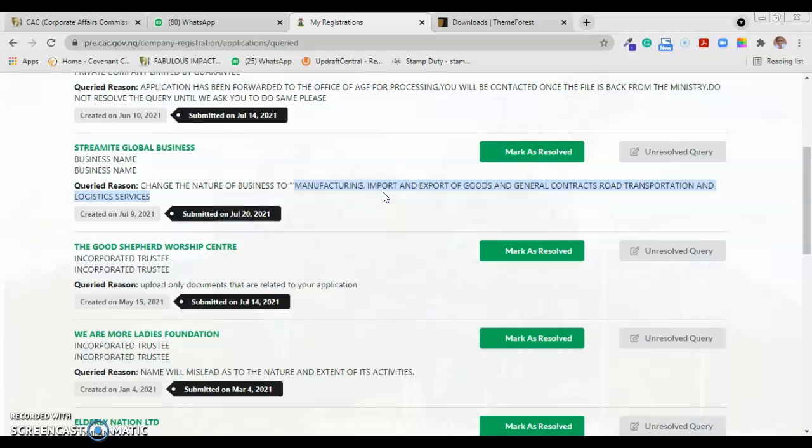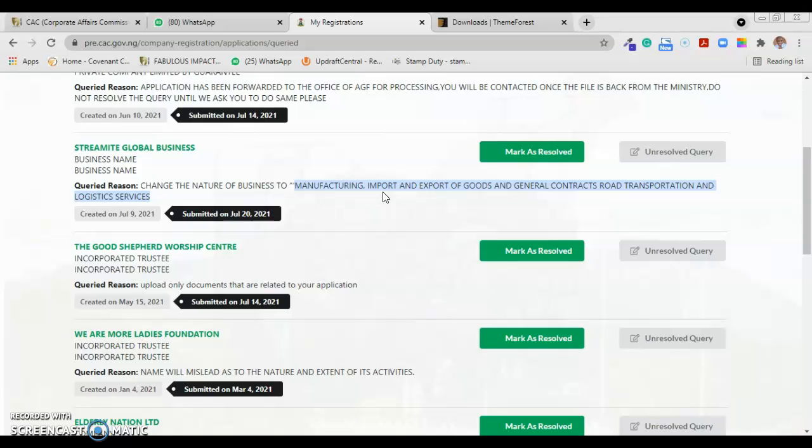So this is one thing you should know. CAC is actually their staff. They work based on their training and also opinion. If some things look good to this staff, the person might give you an approval. If it doesn't look good to the other staff, the same person will give you a disapproval. So that is how it works.